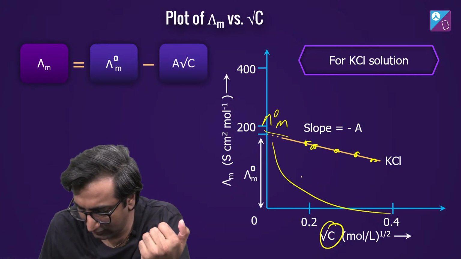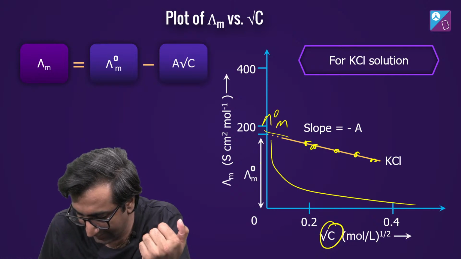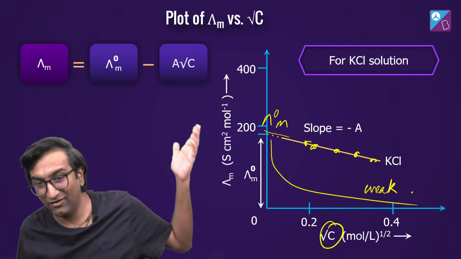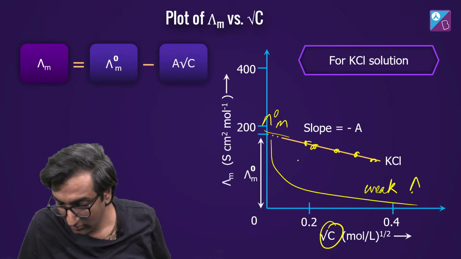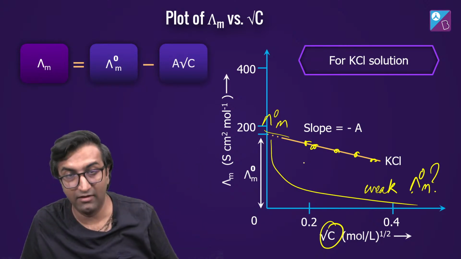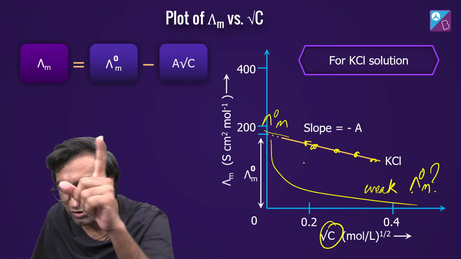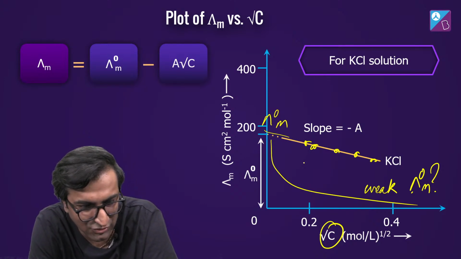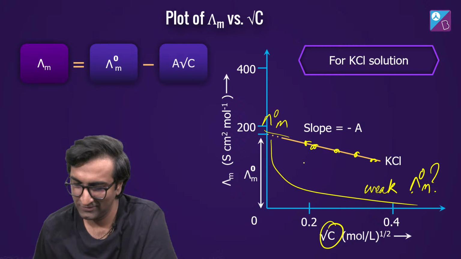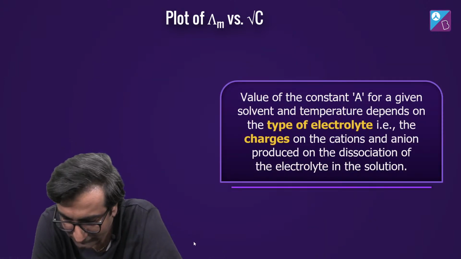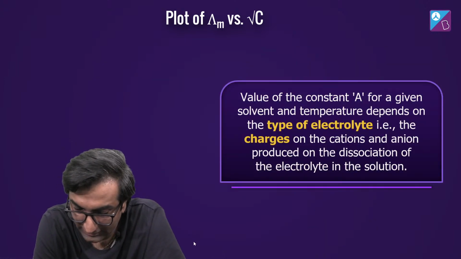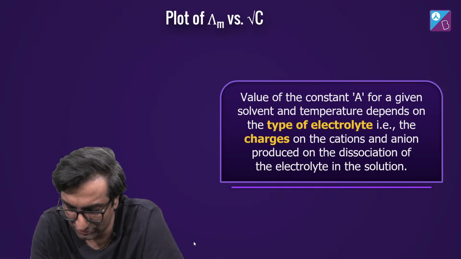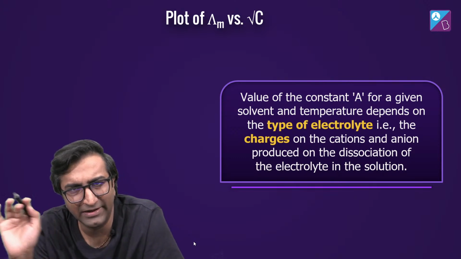Theoretically, this should be here. This is the strong electrolyte; the weak electrolyte should be like this. Now where does the weak electrolyte lie? I don't know what lambda naught is. What will happen there? I have no idea. But we will choose a beautiful way to figure that out as well. Hyperbolic function. Yes, yes, yes, Priyanshu, absolutely, you said it right. So if I get this sort of a graph, it depends on the solvent and temperature and all of this, but it's constant for a particular set.